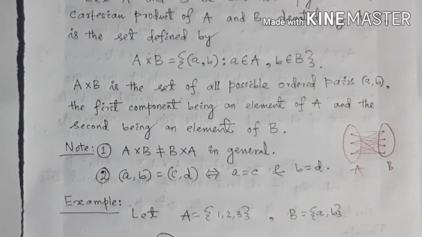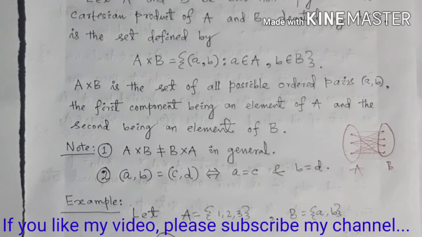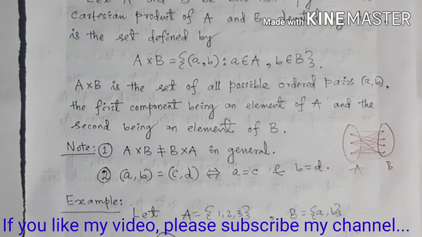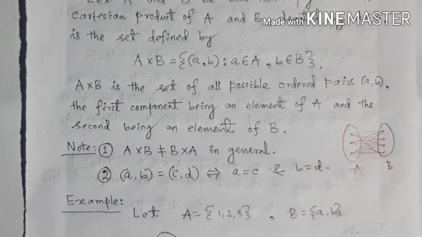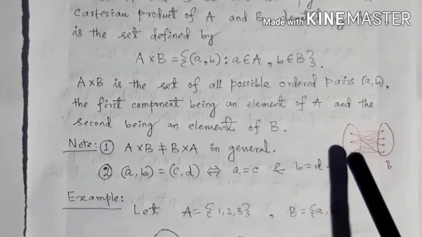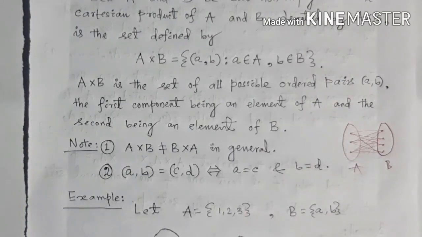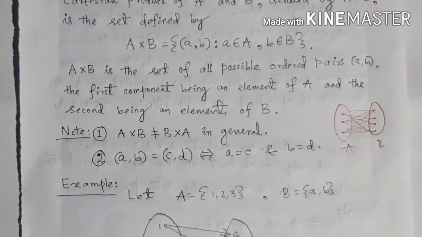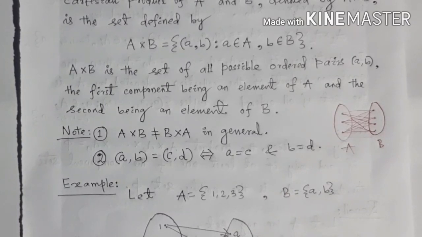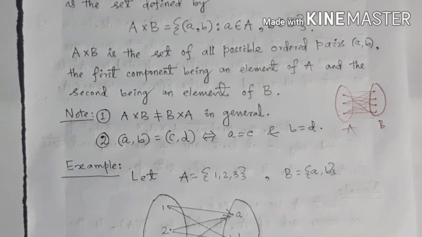In the same way, we can say A cross B is the collection of ordered pairs (a, b) such that every element of A makes pair with all elements of B. Note 1: A cross B is not equal to B cross A in general, and A cross B equals B cross A if A equals B.